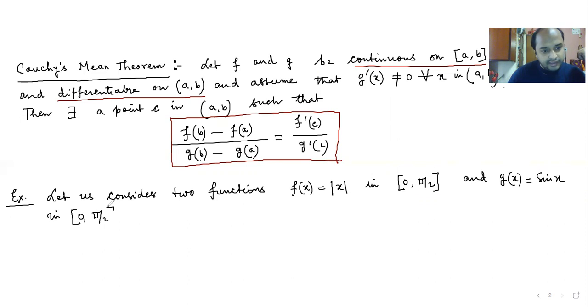Both are defined in the same interval. Now you see that f of x is continuous.